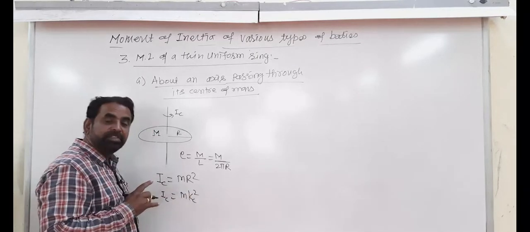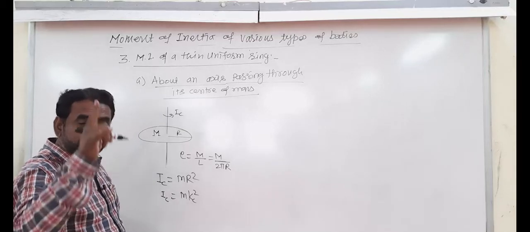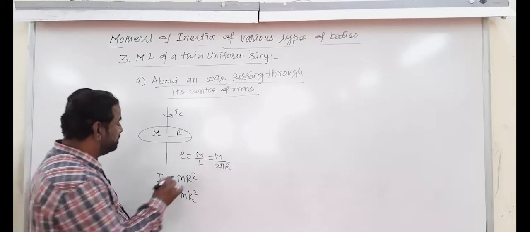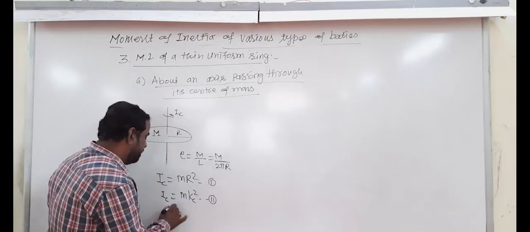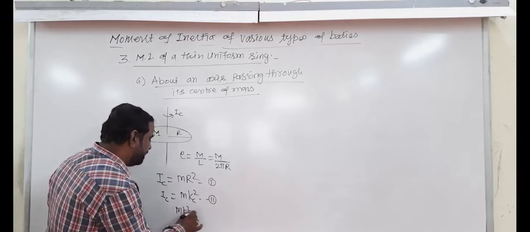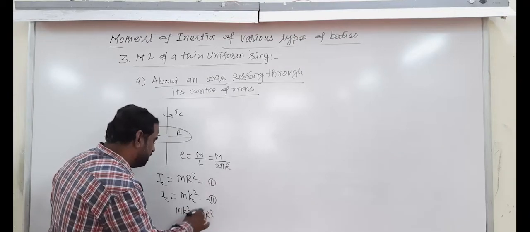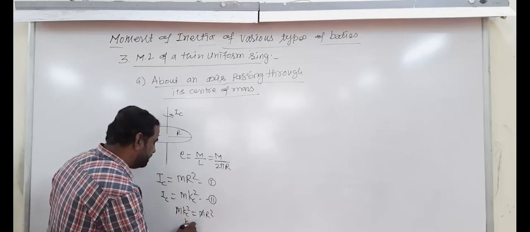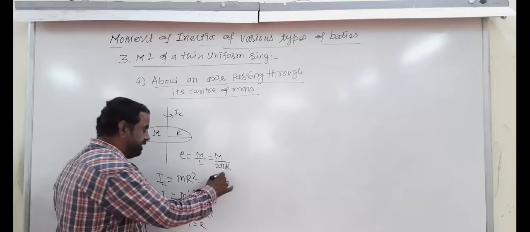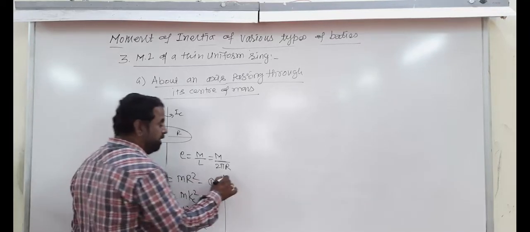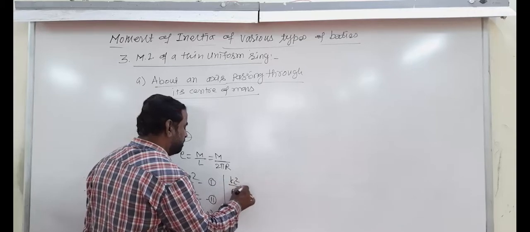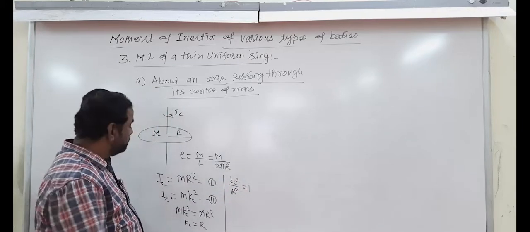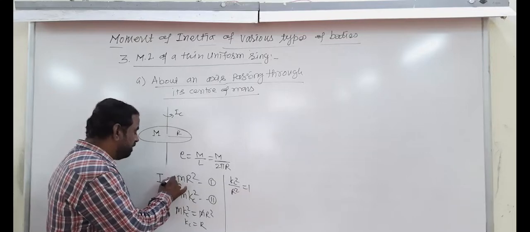What is Kc? Radius of gyration about an axis passing through the center. And in this equation we equate M K square is equal to M R square. M cancels, and Kc is equal to R. Many times in problems, Kc square upon R square is equal to 1, and you must remember this value.